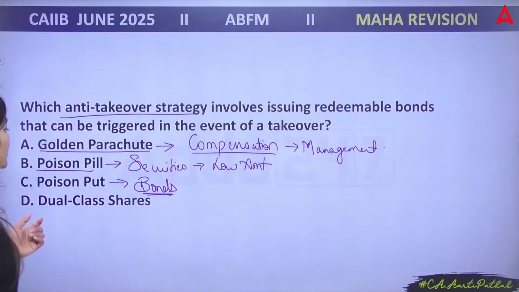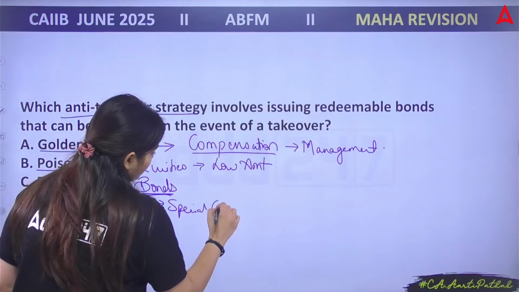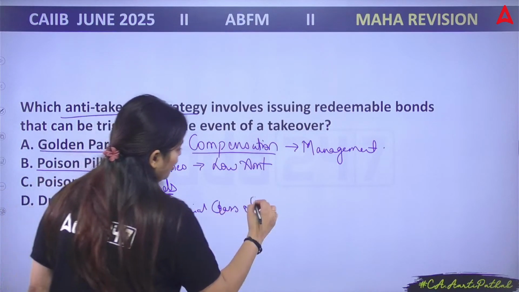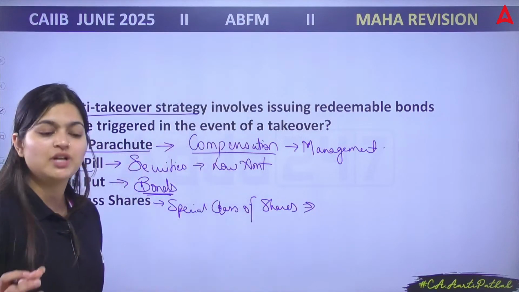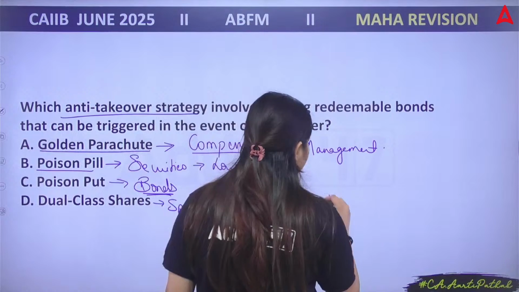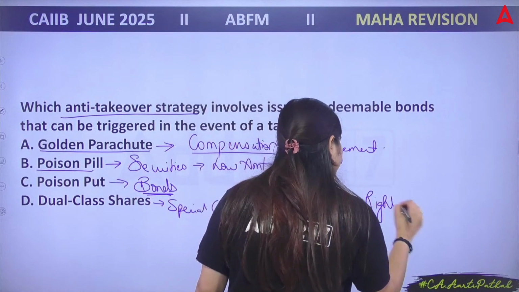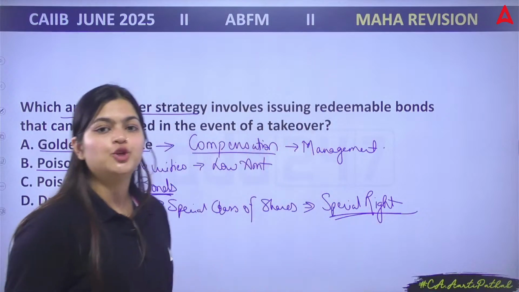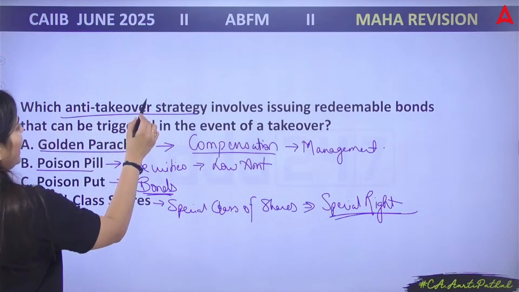Then you have dual class shares. This is a special class of shares with superior voting rights. Correct? This is a special class of shares where you are giving them a special right. Like if they are not giving their vote, then you cannot enter into any takeover. So as per this, you can read it again.